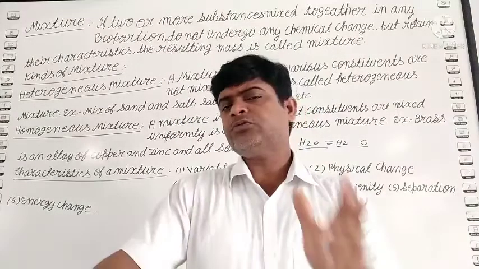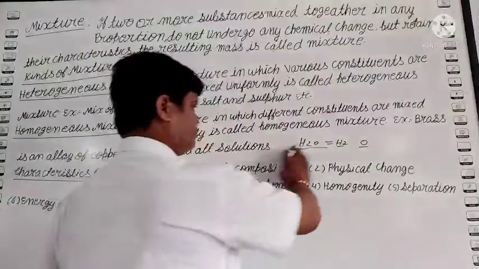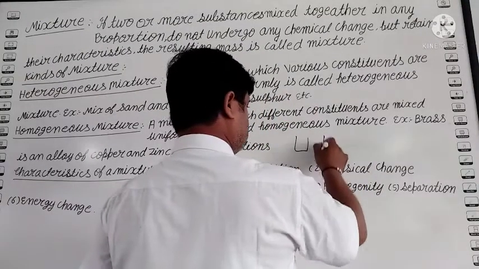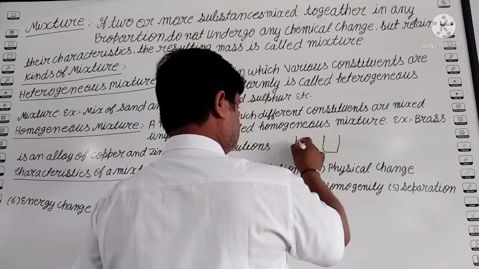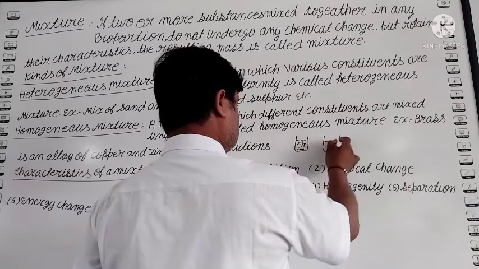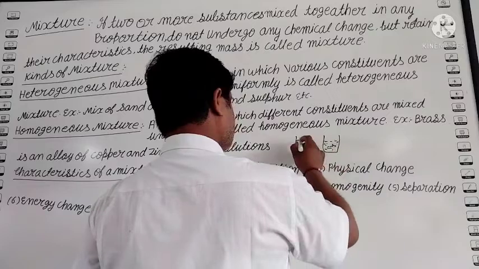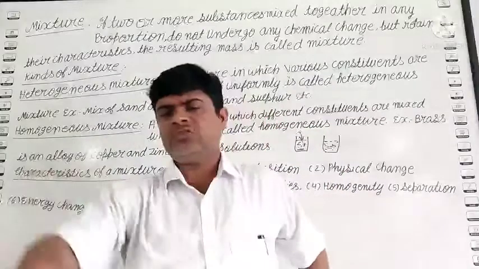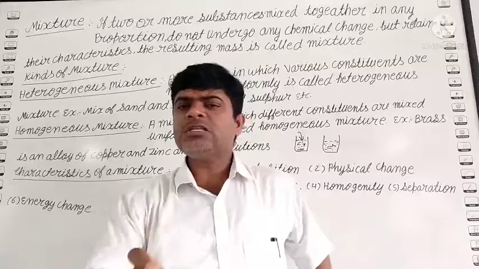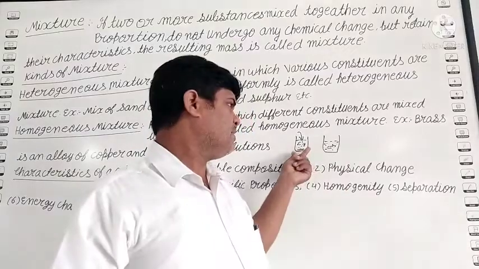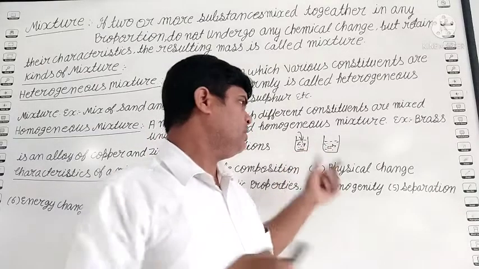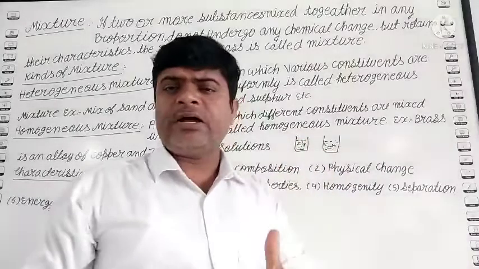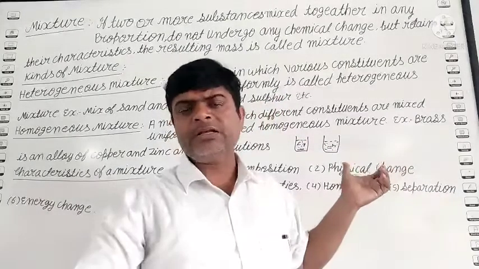Example, suppose, student, you take two glasses, and in both glasses you take water. In the first glass you add 1 spoon of salt and mix it. The question is, after 5 minutes, when the salt has dissolved in the water, how can we identify which glass contains salt?